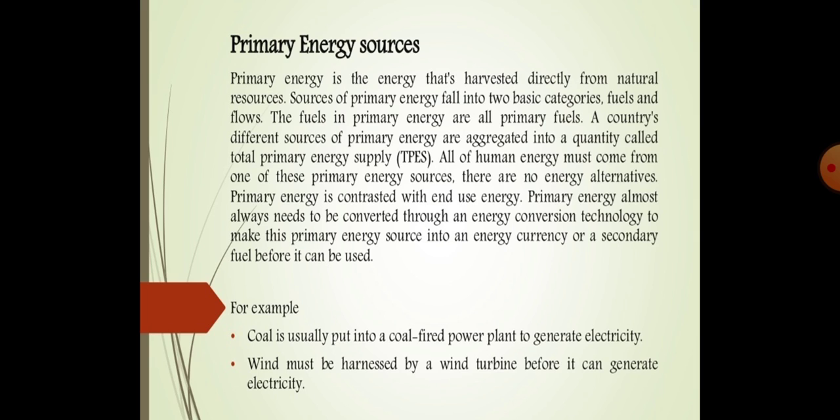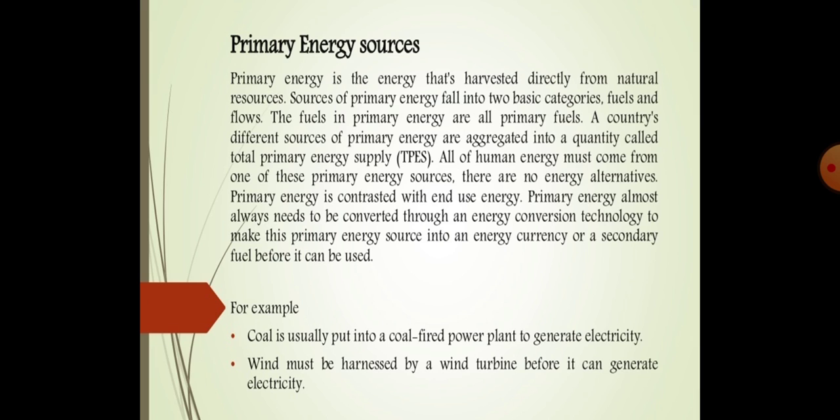A country's different sources of primary energy are aggregated into a quantity called total primary energy supply. So there is a new term, TPES: all the different sources of primary energy a country has are aggregated into one quantity, and that quantity is called TPES.